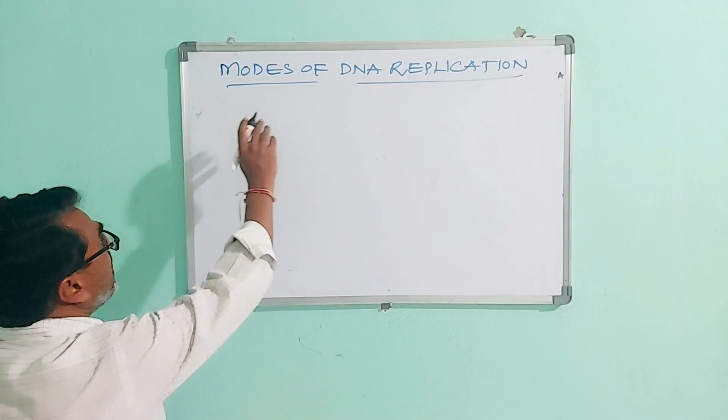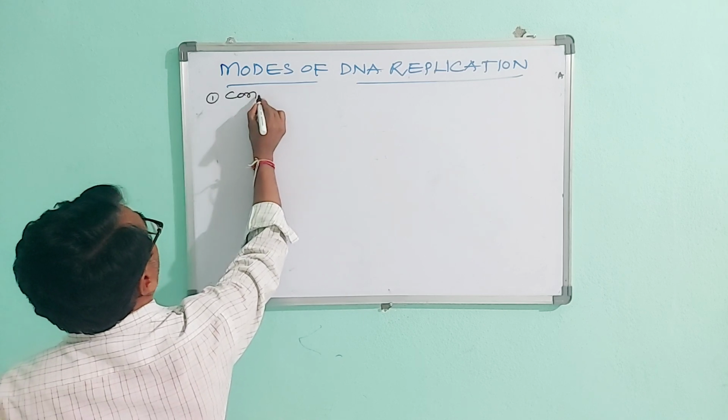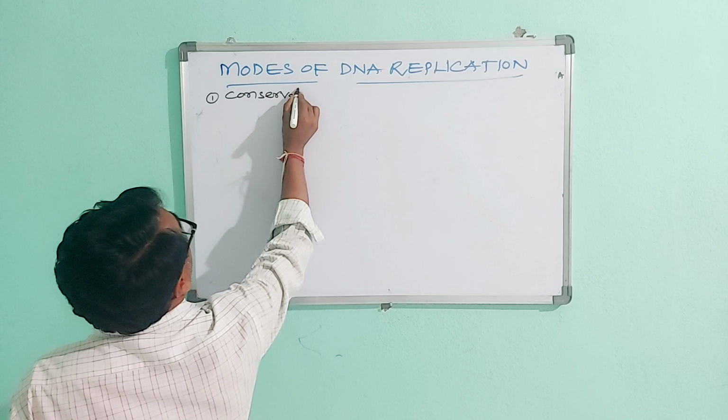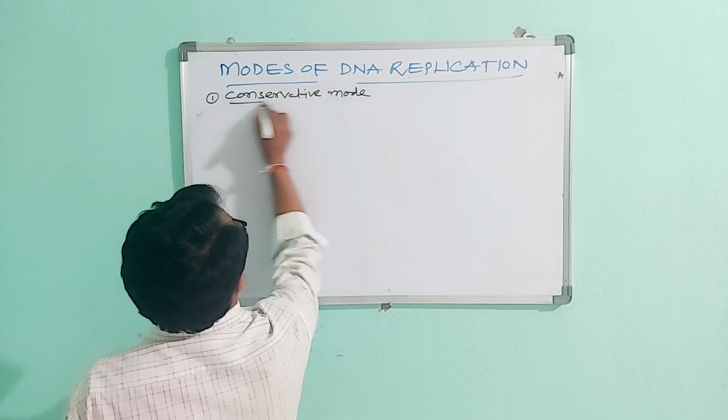Okay, now we will discuss the first one, that is conservative. The conservative mode of DNA replication.